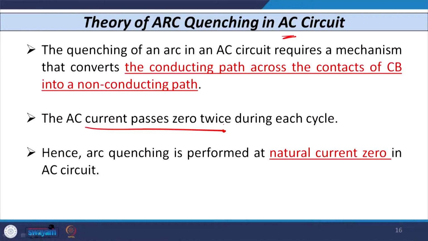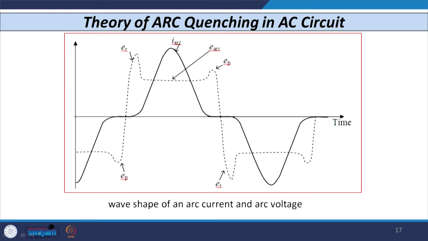In an AC circuit, we know that the current passes through 0 every half cycle. So, arc quenching is always performed at the natural current 0 in an AC circuit. The same is not applicable for a DC circuit, because no current 0 is available there. If I consider the arc quenching, you can see two waveforms shown. One is the arc current, the dark line, and the other, the dotted line, shows the voltage across the arc, that is, the arc voltage.